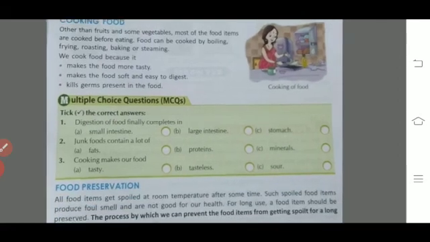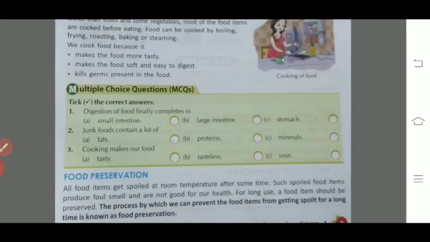Now, here are some multiple choice questions. First one is, digestion of food finally completes in small intestine, large intestine or stomach. Yes, just recall. Firstly, food goes into the stomach. After that, small intestine. And after that, large intestine. It means the answer is large intestine.